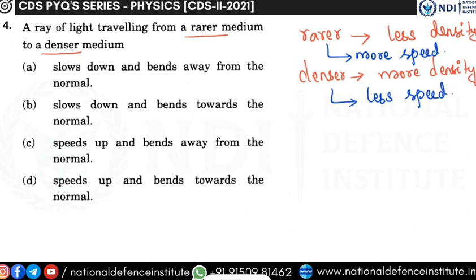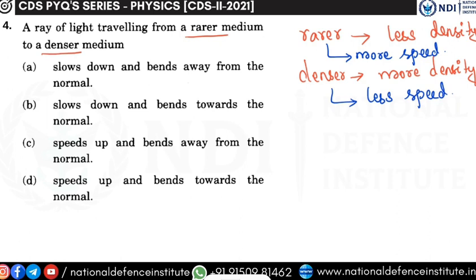You can compare rarer medium and denser medium to a crowded street. If the street is very crowded, it is very difficult to travel with your vehicle, right? You have to keep on honking. You cannot move at a steady pace. Lot of obstacles, lot of people, so the crowd is tightly packed. The street is tightly packed, so it is denser, right?